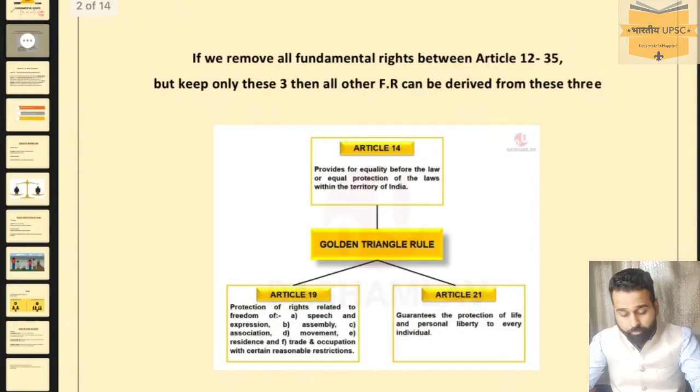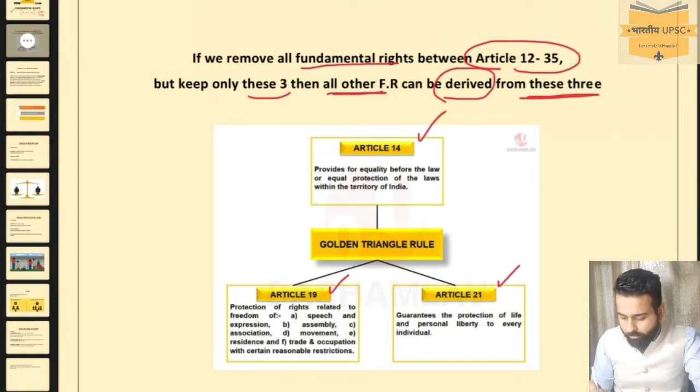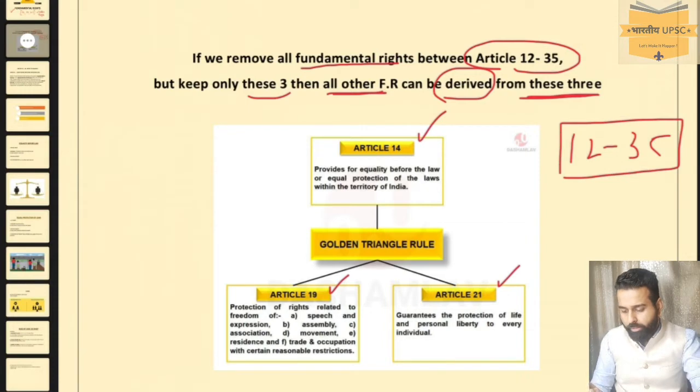Because if we remove all fundamental rights between Article 12 and 35 but keep only these three, 14, 19 and 21, then all the other fundamental rights can be derived from these three only. All the other fundamental rights between Article 12 and 35 can be derived from these three articles. That's why they are called the golden triangle, and this is the golden triangle rule.